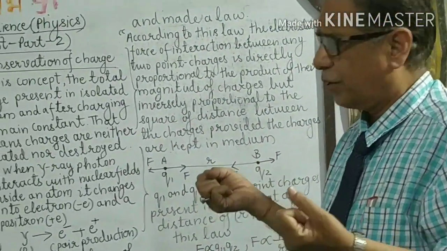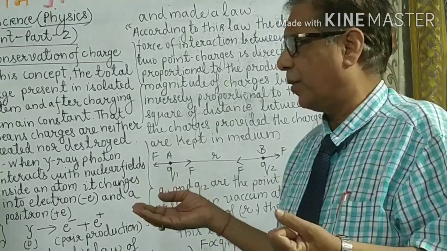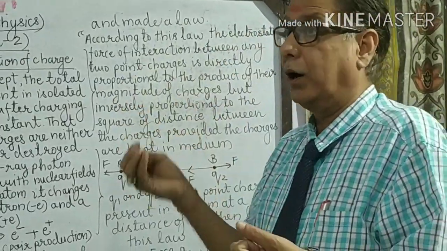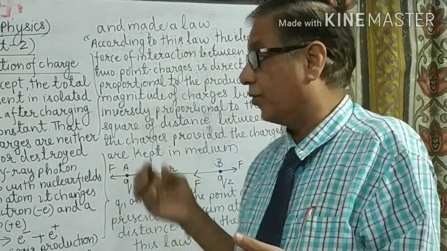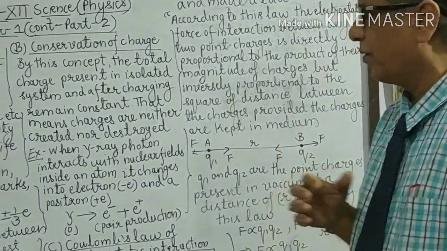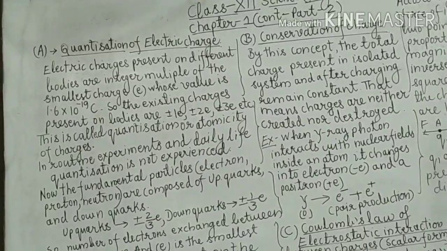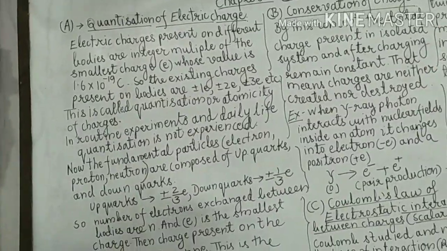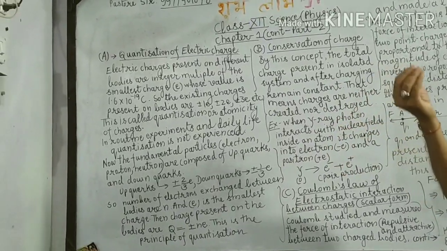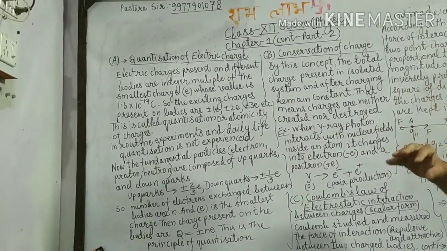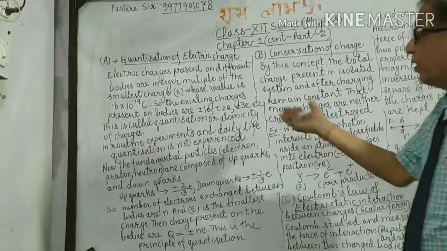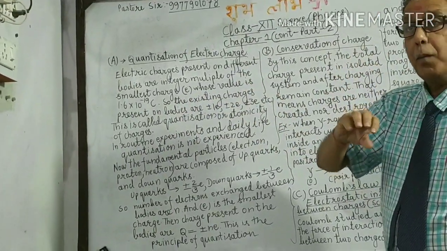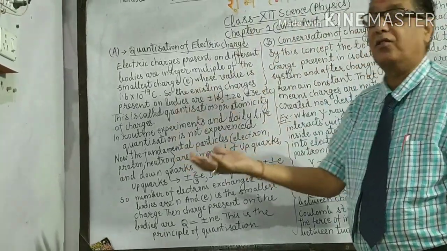Then it is by the experiments done by Goldstein and by Millikan oil drop experiment, when the oil drop has been charged by viscosity. So many other experiments have been done. Then it is realized that whatever the charges are present on negatively charged bodies or positively charged bodies, those charges are the integer multiple of the smallest charge. Those charges are the multiplication of several e's.